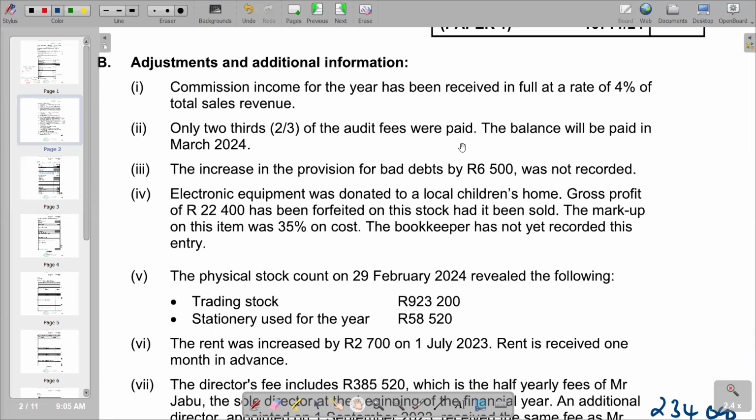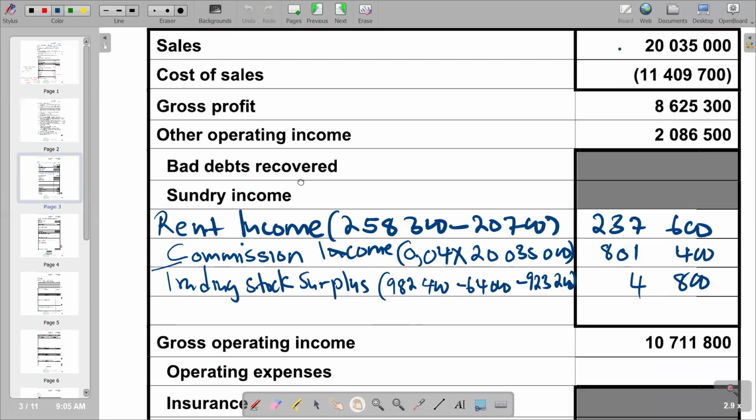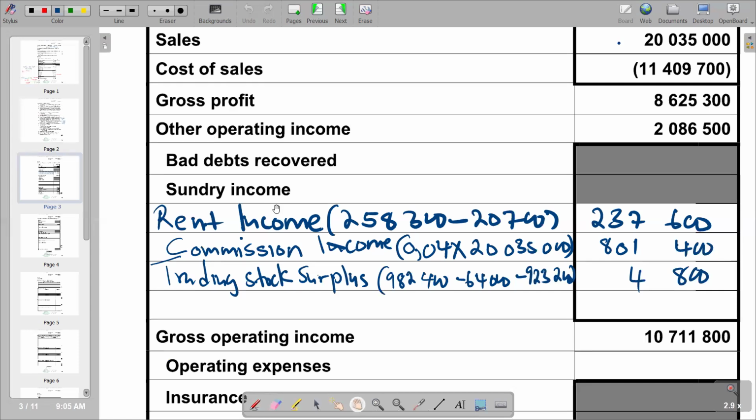So this is an increase. They've already indicated that it's an increase, so no need to make further calculations. Whenever there's an increase, it is an expense. So we have to present it as such.